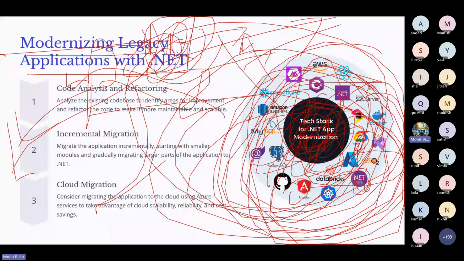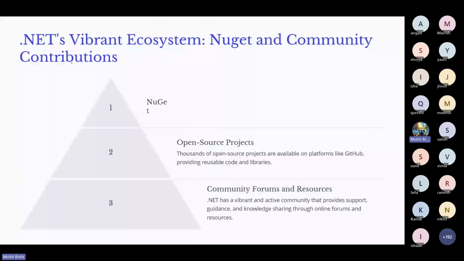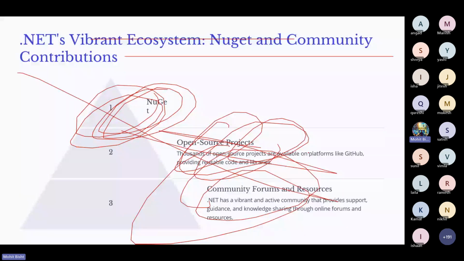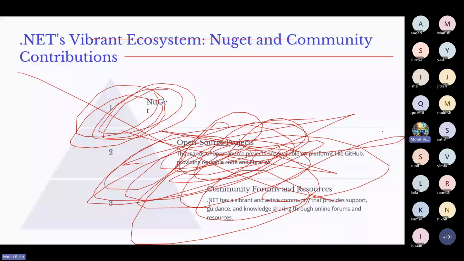Let's go to the next slide and see what we have. Next we have the .NET vibrant ecosystem. I already told you about .NET being open source. It's a big community. These are all open source projects where you can interact with the .NET community, right?